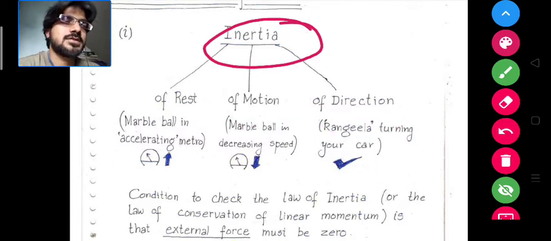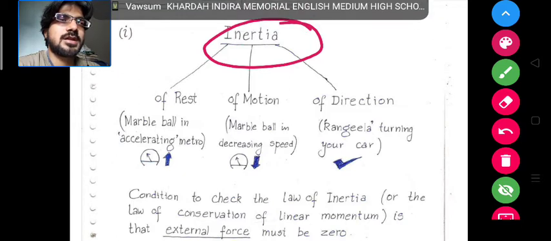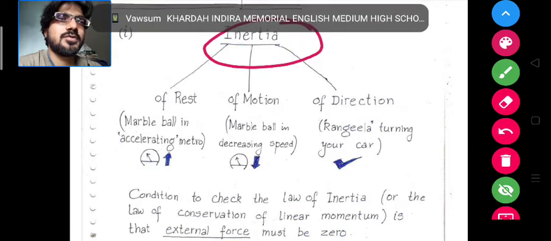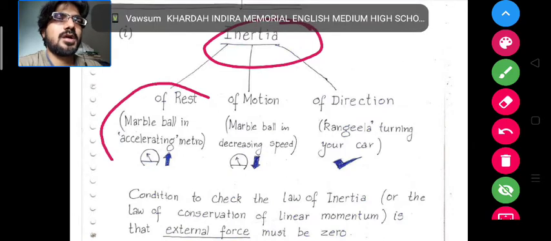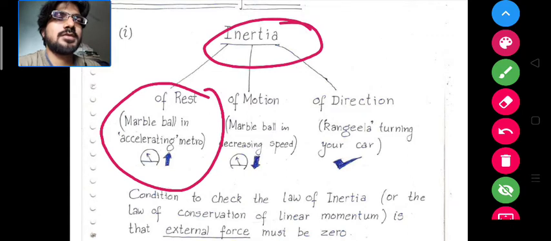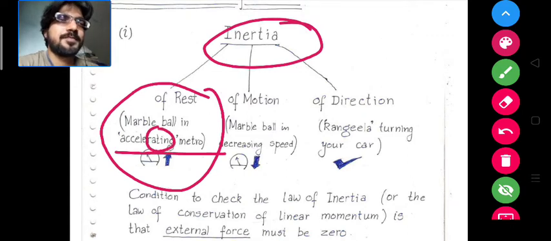The state of rest is, if a marble ball is kept inside an accelerated metro, the marble ball will certainly start moving only if you are giving an acceleration, or you are accelerating the metro train. Till then it was maintaining its state of rest.